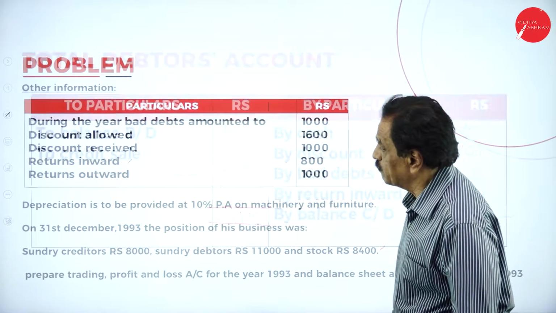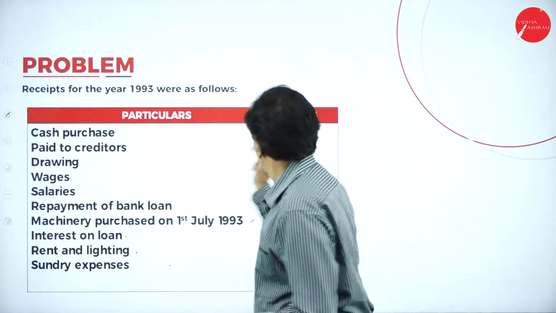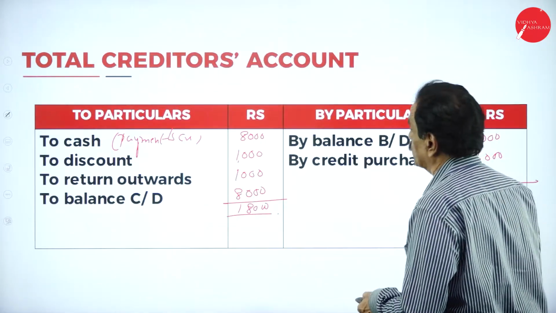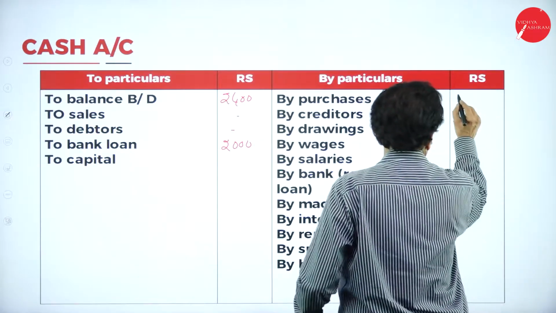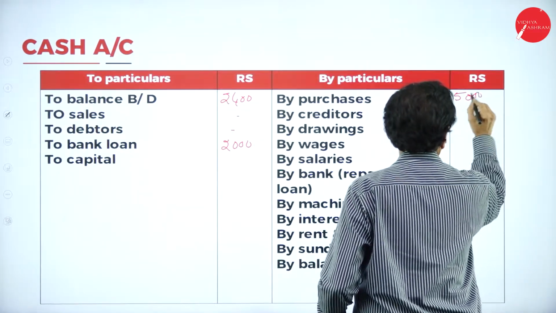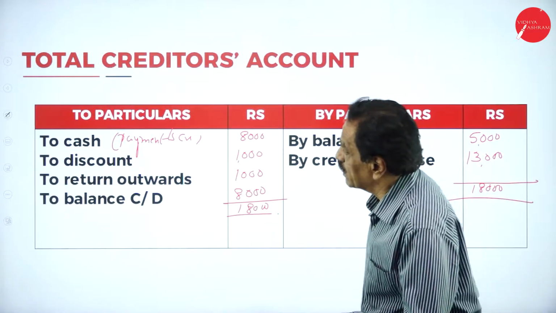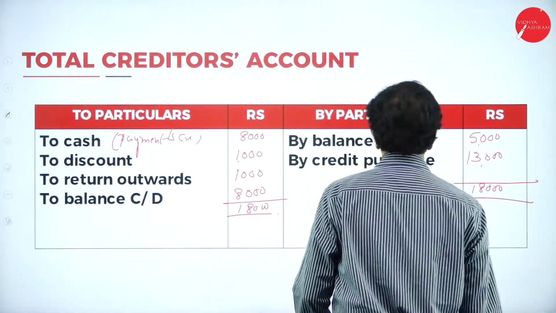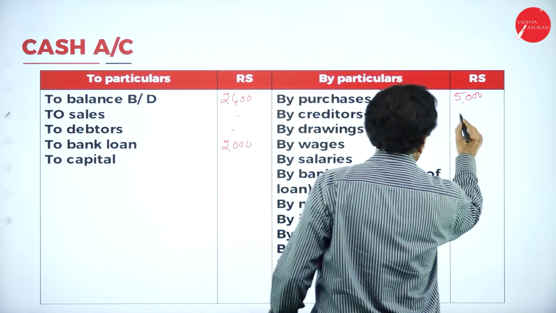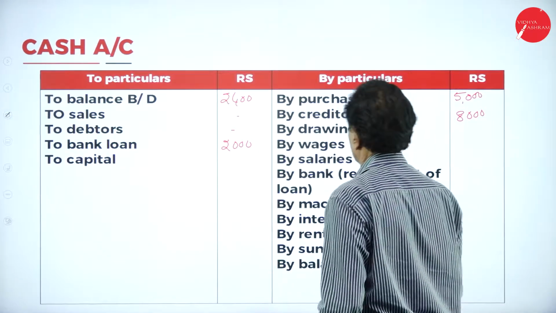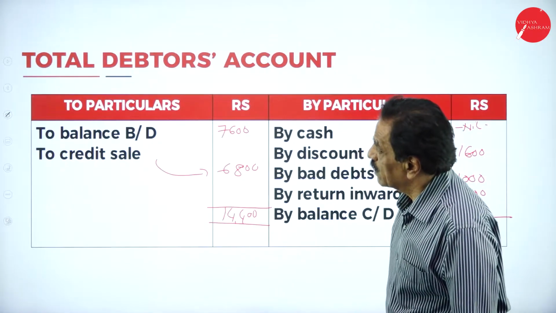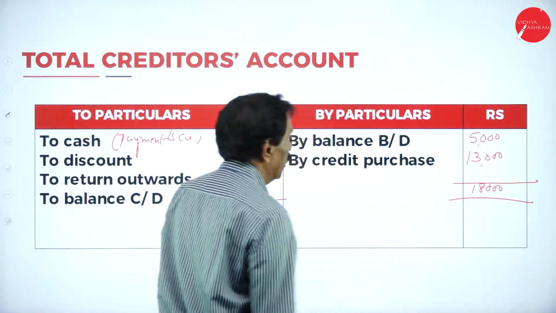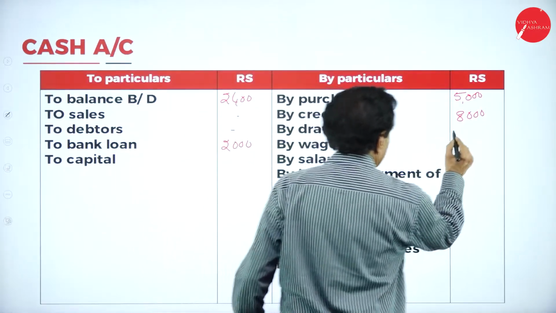Then come back. What are the expenditures they made? First one, cash purchases 5,000. They made a cash purchase of 5,000. Then creditor paid. See how much creditor paid? 8,000. Creditor paid 8,000. Then drawings are there. Drawings 3,000. All payments in cash going out, 3,000.